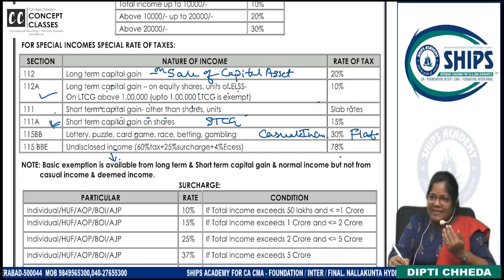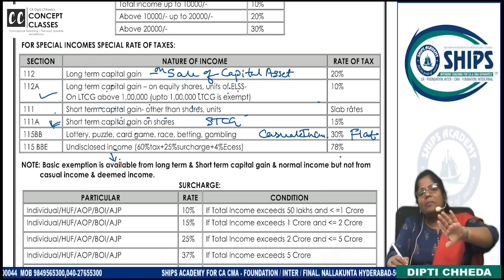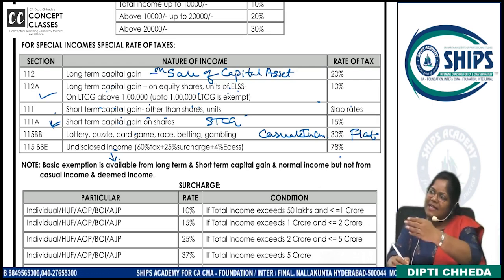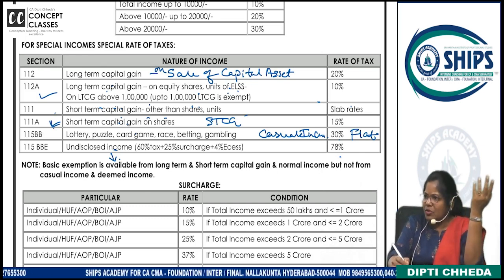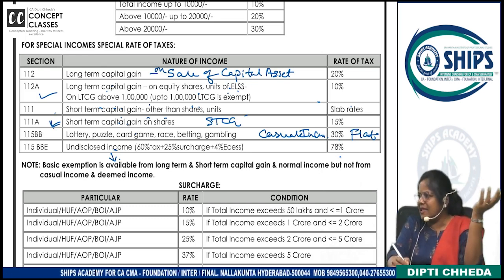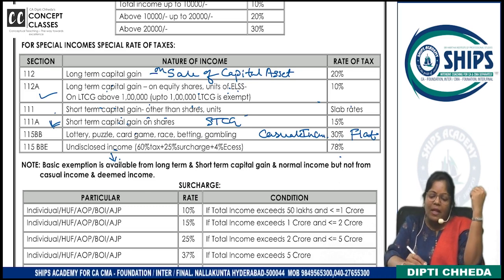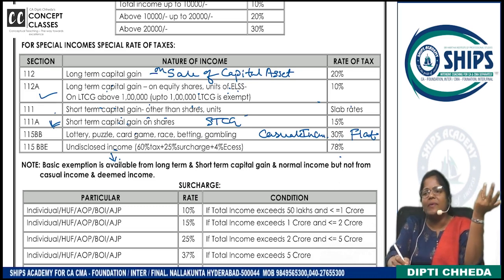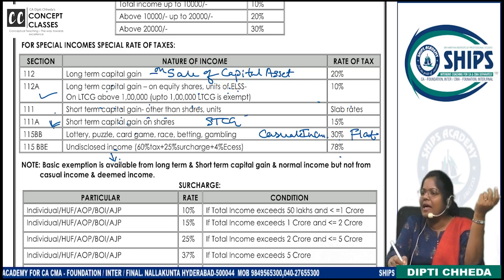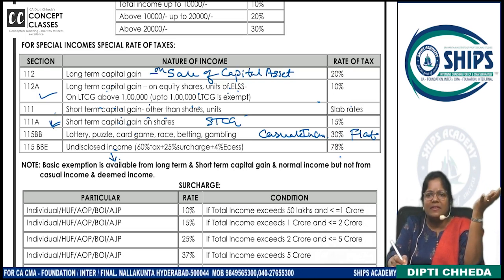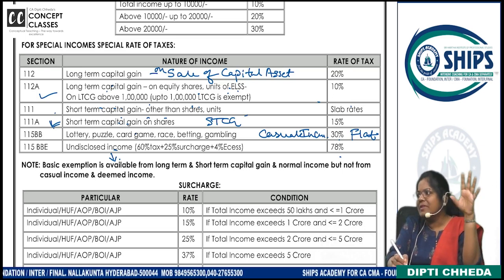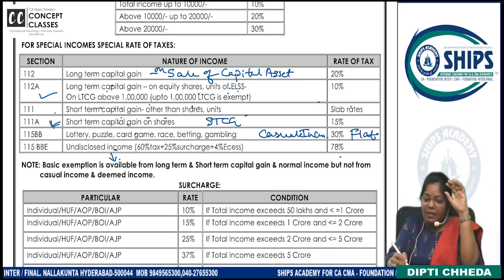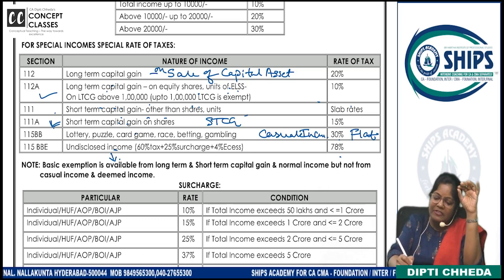1 lakh additional exemption. Now, short-term capital gain other than shares is taxable at the routine slab rate, it will be added to your routine income: salary, business head, house property, all that. Long-term capital gain 20%. Casual income 30%. Okay. So these are special income, special rate.